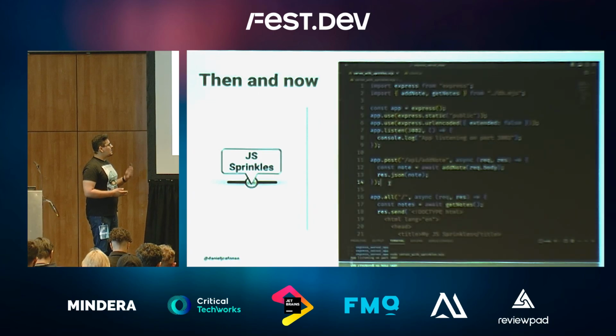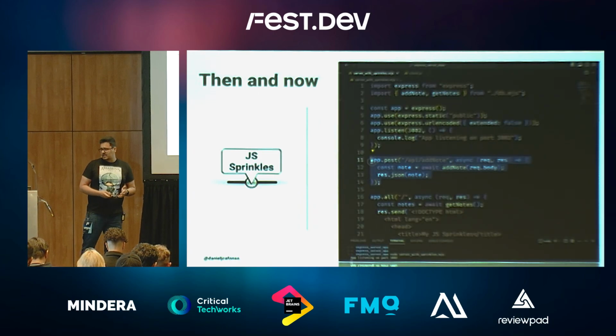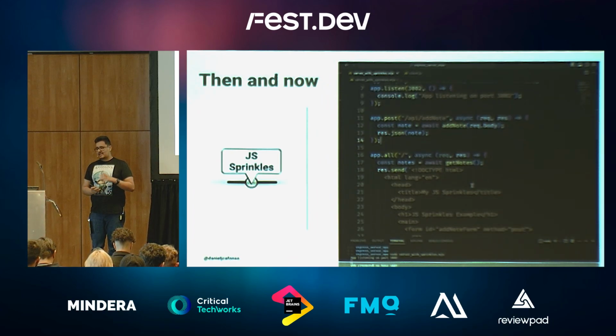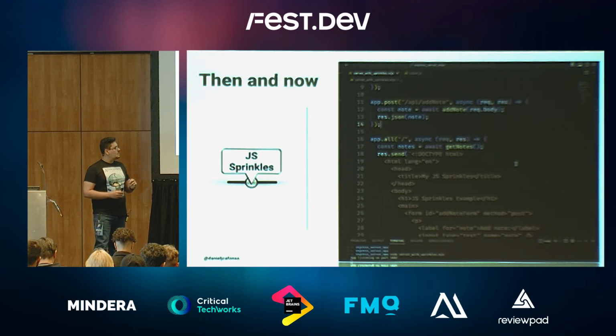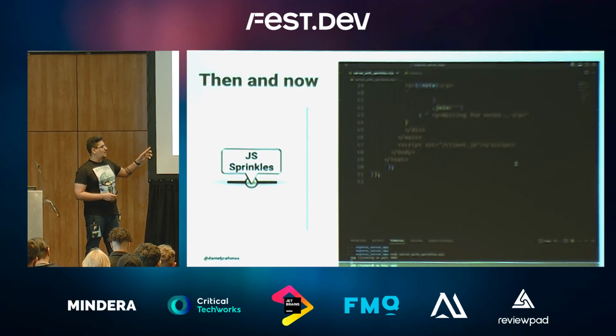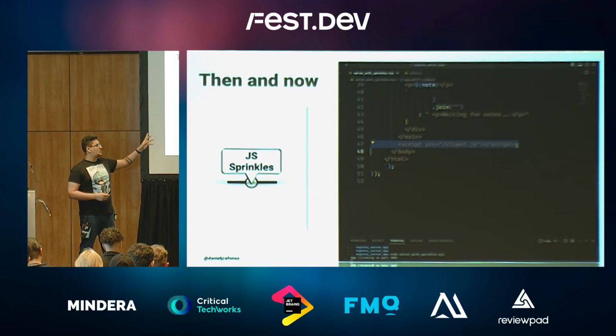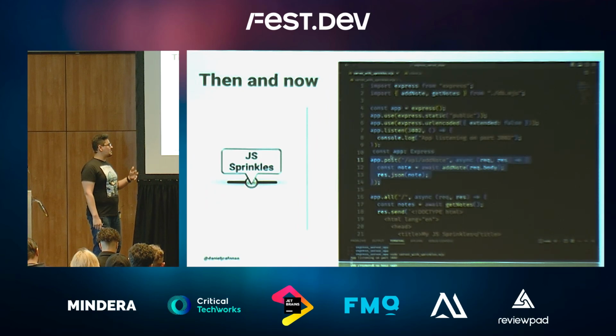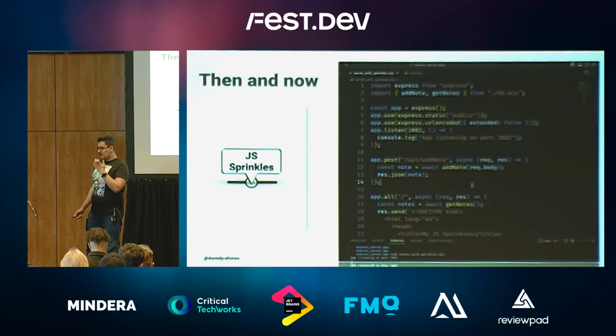If we walk into our server, it's pretty much the same thing, but we have an endpoint just to do the post. And there's another thing here: if we scroll down a bit, you're going to see that there's something new. We added the script element there. So we're telling HTML, hey, when you render this page, I want you to load this client JavaScript. This was the traditional way that we used to do it.